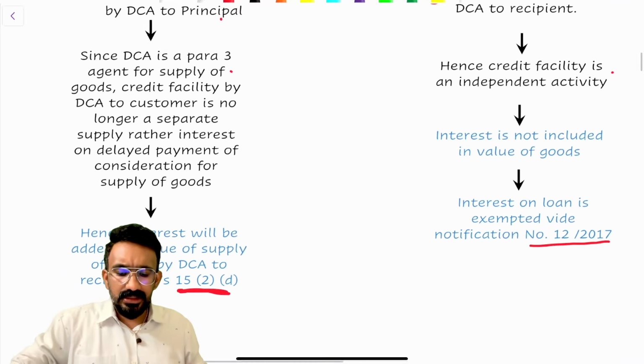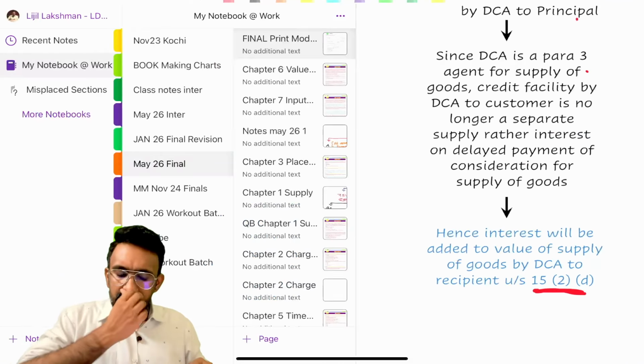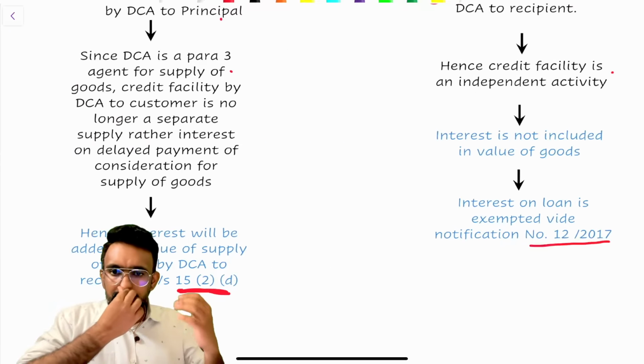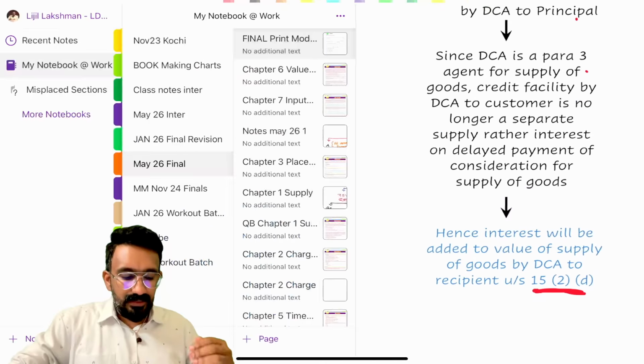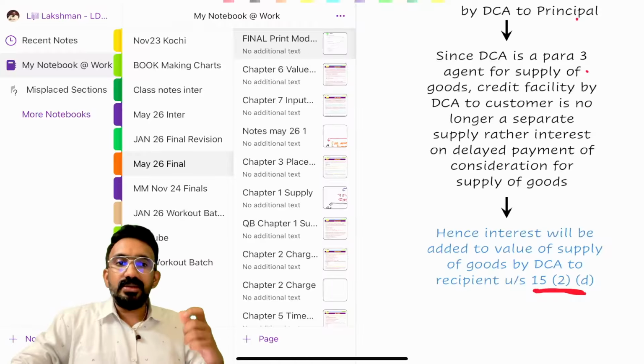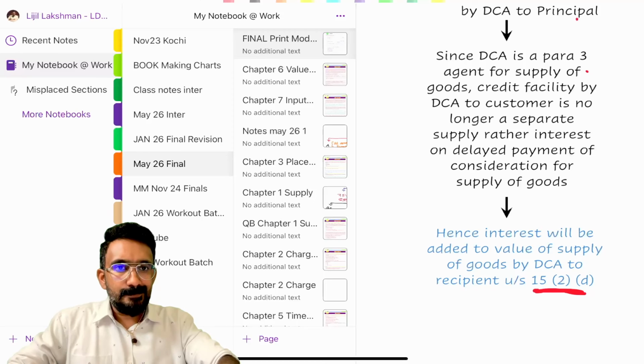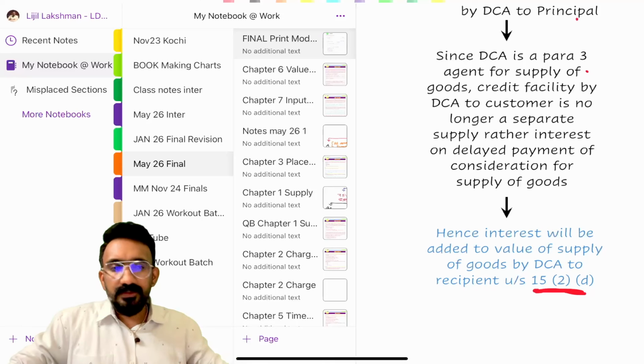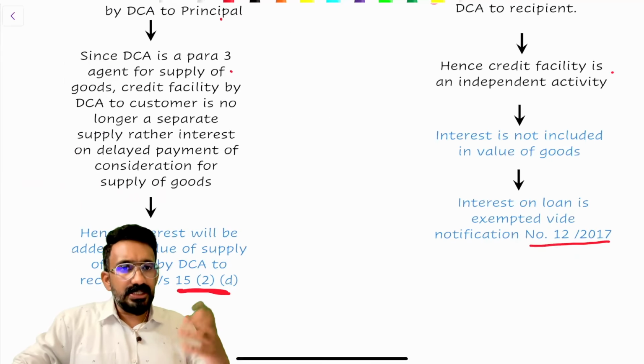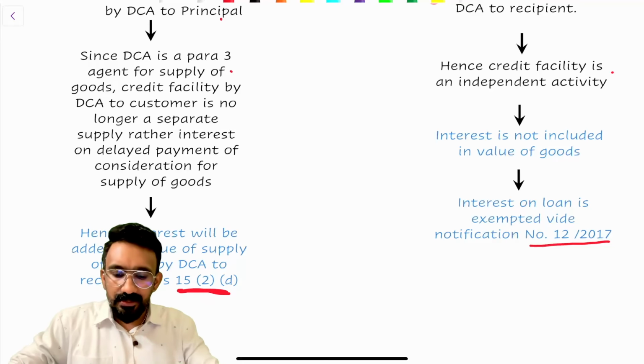You guys understanding this? And what we can do is, since we are now discussing principal and agent, we can also go to the valuation rule and see when para 3 is applied, how will I compute the value? So instead of repeating it, since you have asked me to repeat, how about I show you an example so you understand this better?